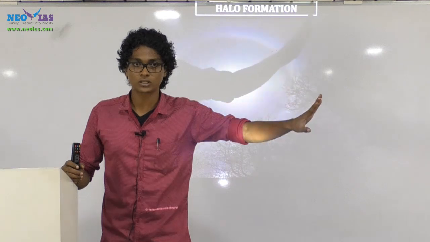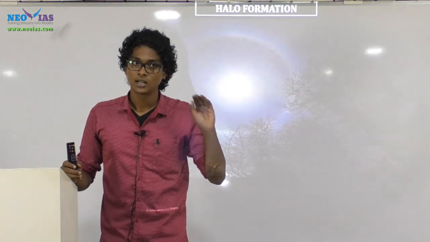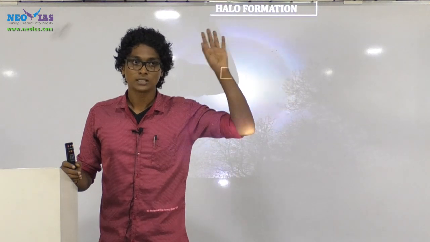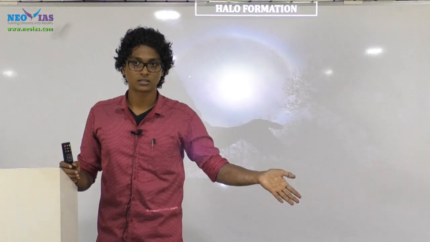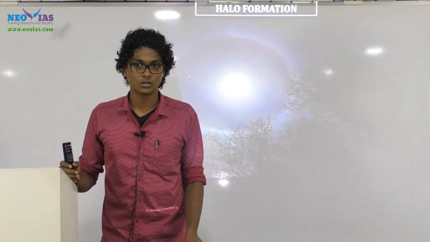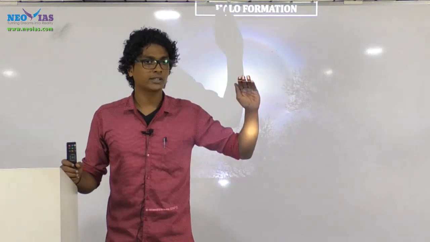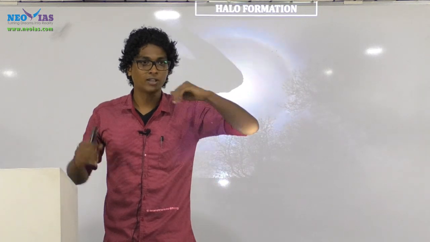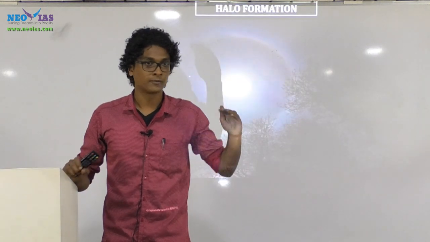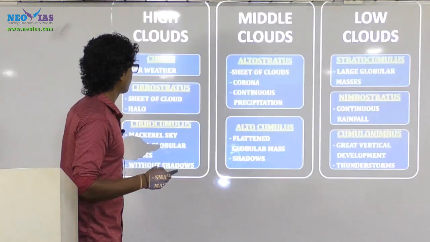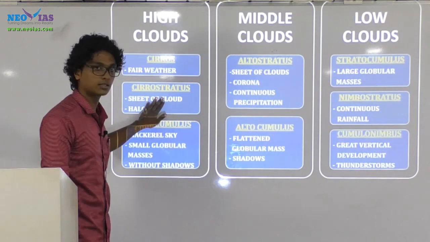You don't need to go into the technical details of that. Just understand this: halo formations result from cirrostratus clouds. Will cirrostratus be thin or very thick? Very thin. So remember halo formation as a feature of cirrostratus clouds.